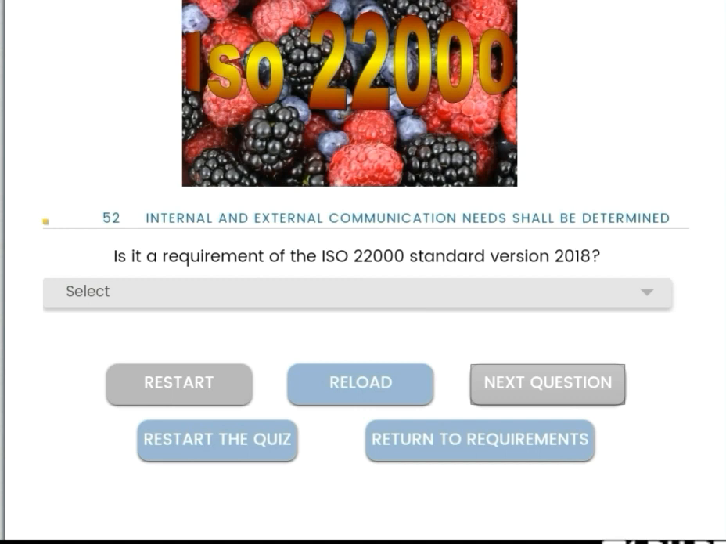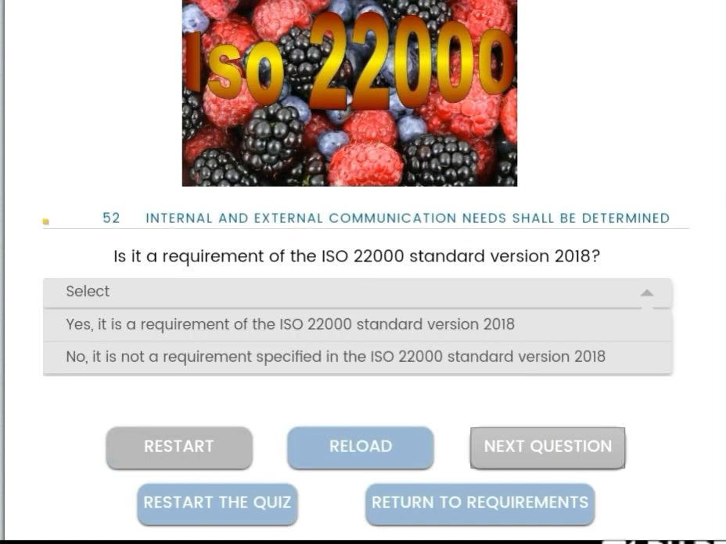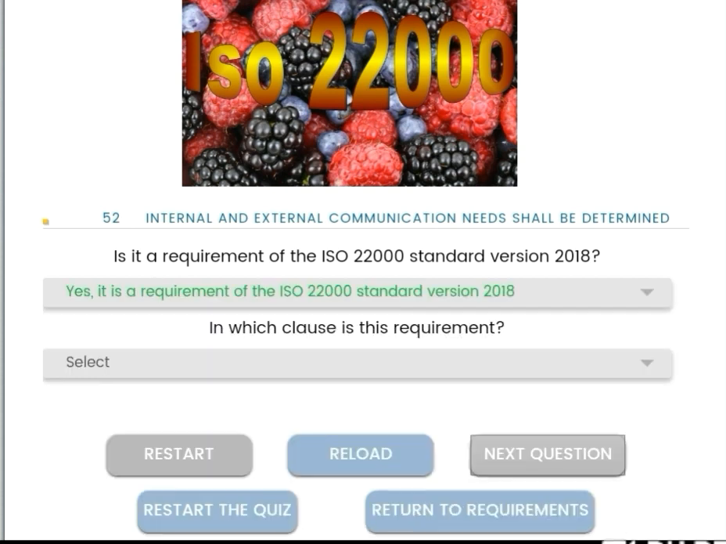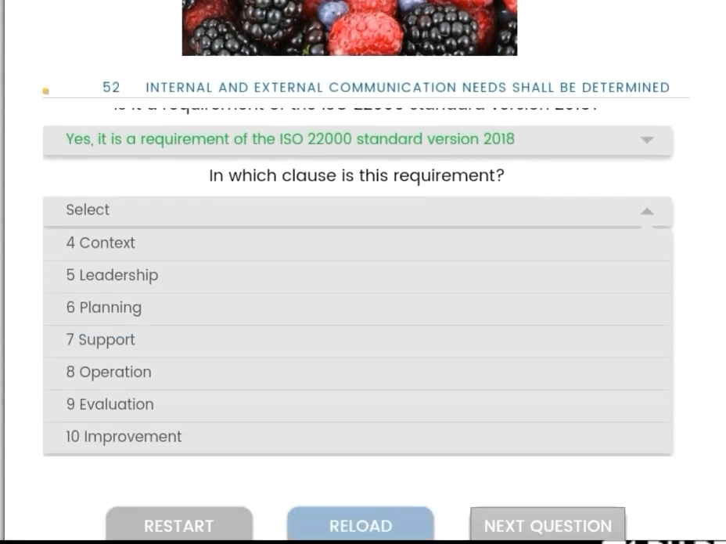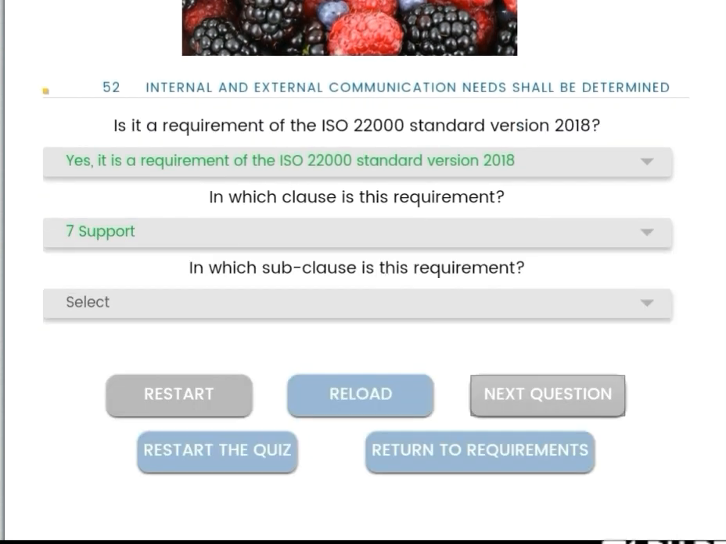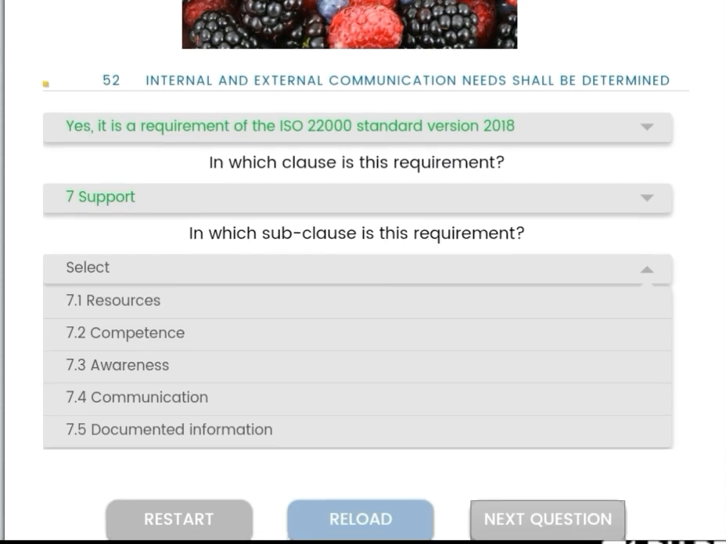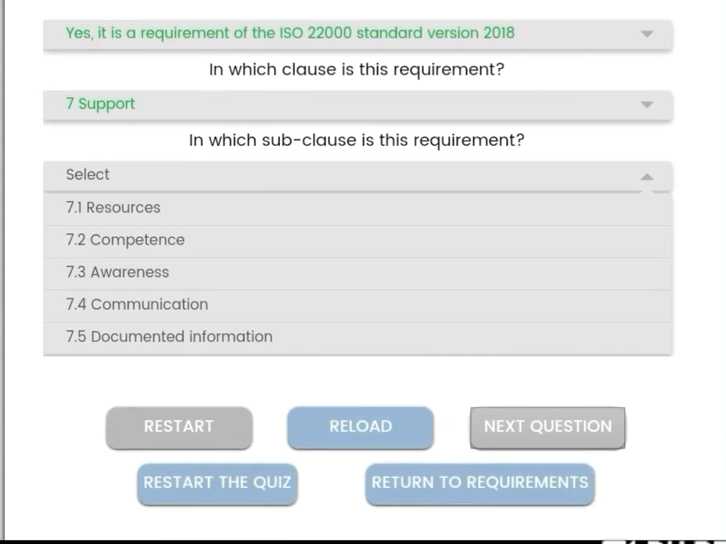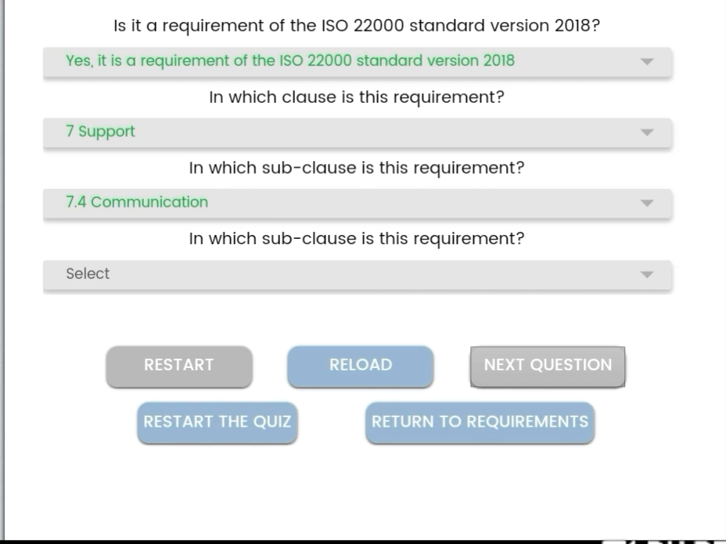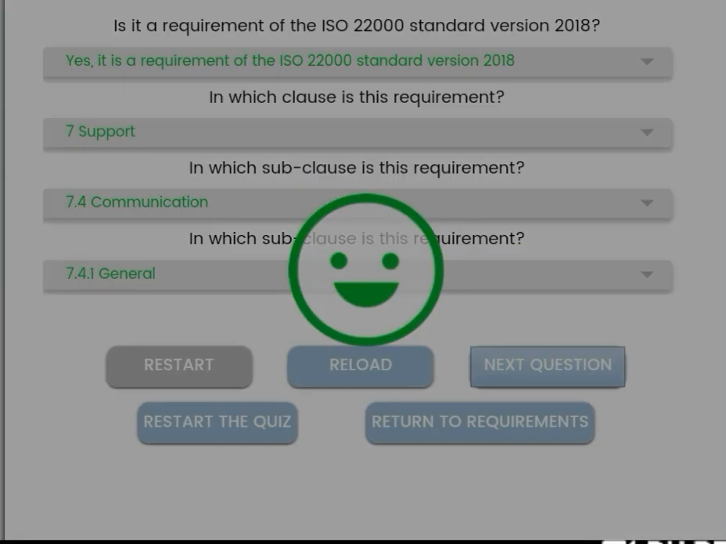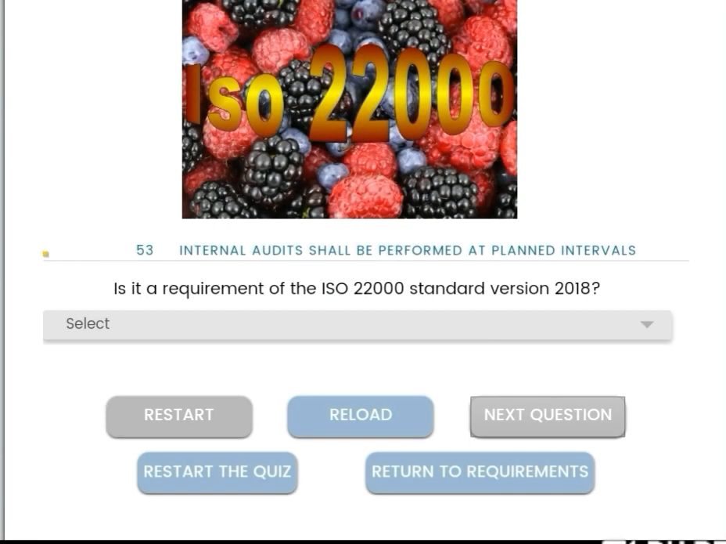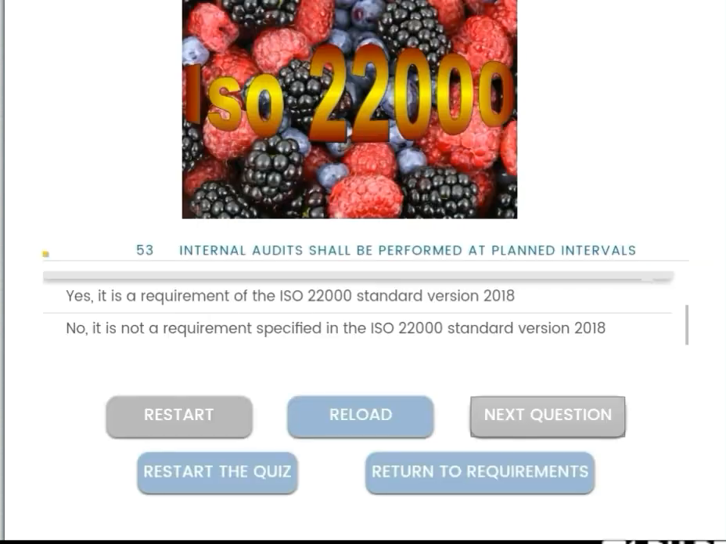Okay, next question. Internal and external communication needs shall be determined. Yes, it is also a requirement of the ISO 22000 standard version 2018, and the clause number is support 7, and subclause communication 7.4, and the subclause is general 7.4.1.